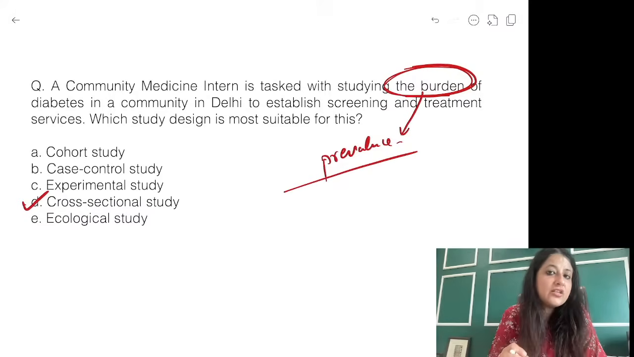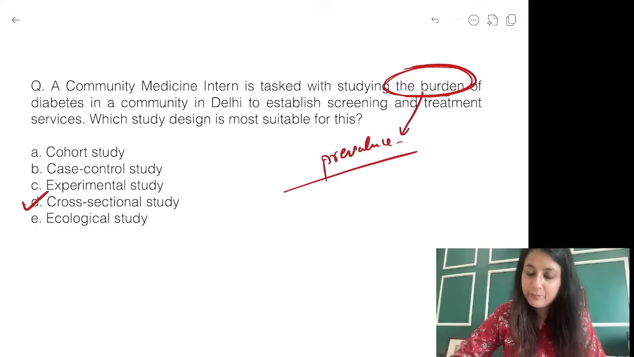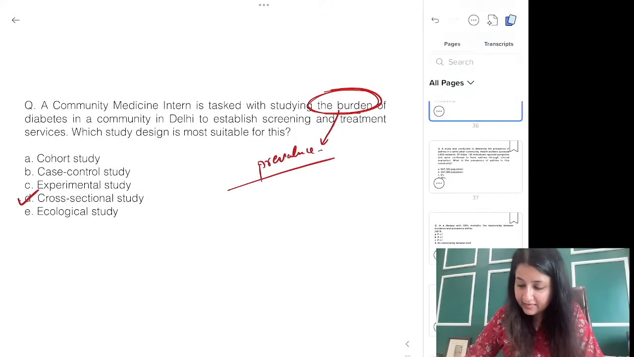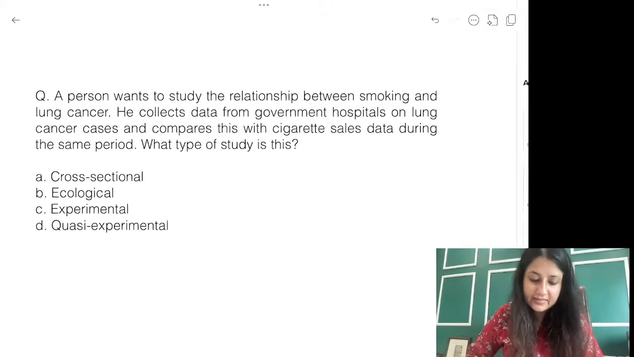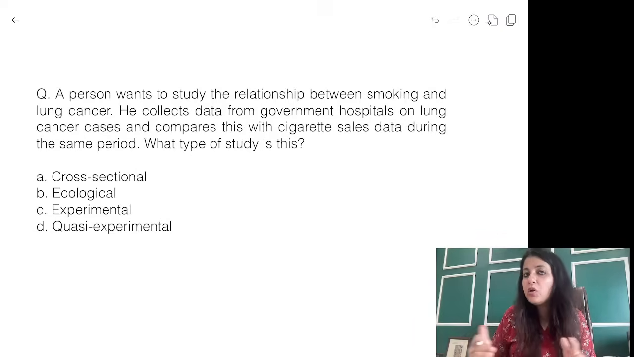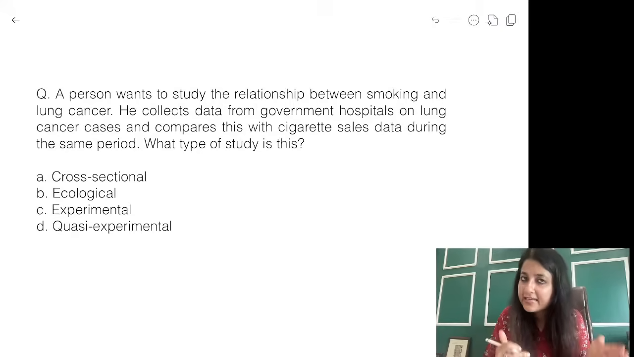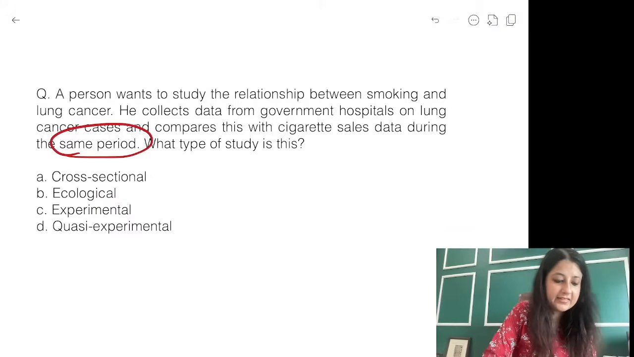Cross-sectional study is done at the same point of time using primary data. Ecological study is done at the same point of time using secondary data. Let me take you to one ecological question first. Okay, look at this question. What is your answer over here? Person wants to study the relationship between smoking and lung cancer. He collects the data from government hospitals on lung cancer cases and compares this with cigarette sales data during the same period. Iska answer kya hai?